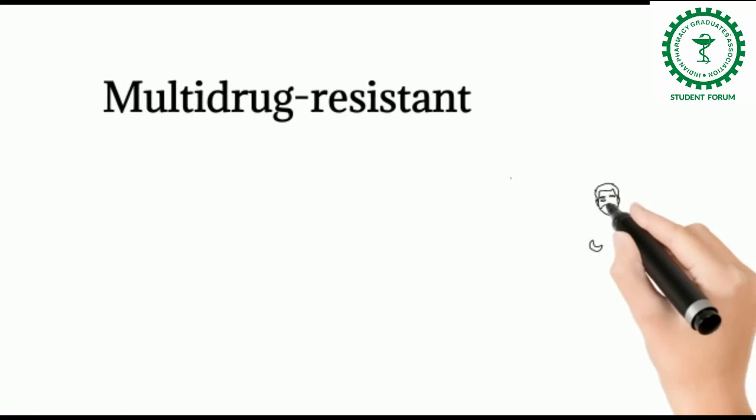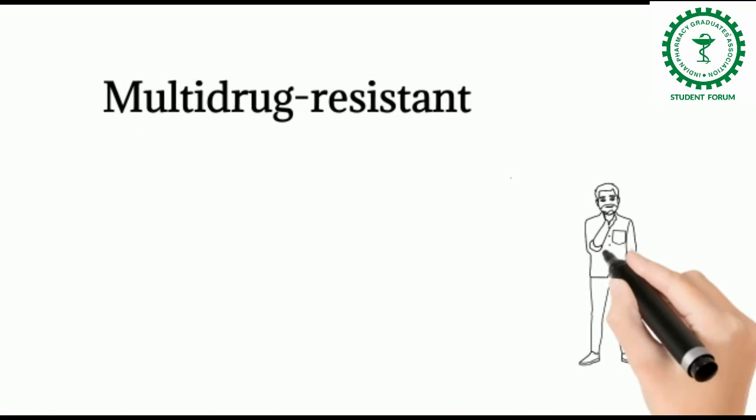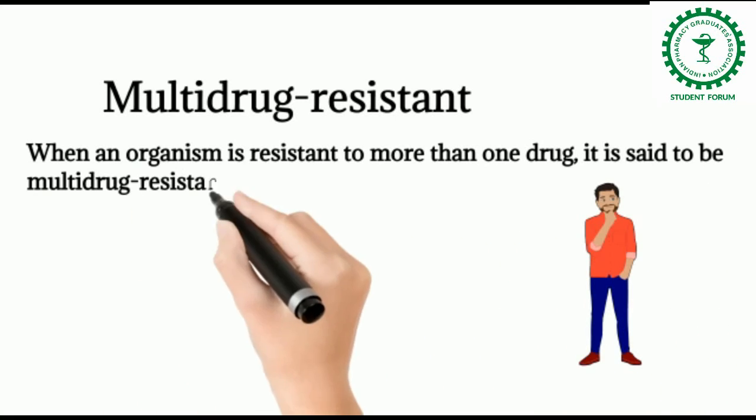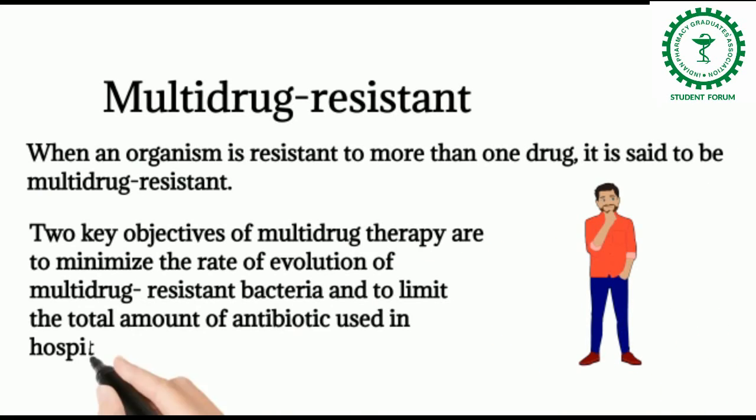Now, when an organism is resistant to more than one drug, it is said to be multi-drug resistant. Two key objectives of multi-drug therapy are to minimize the rate of evolution of multi-drug resistant bacteria and to limit the total amount of antibiotic used in hospitals.